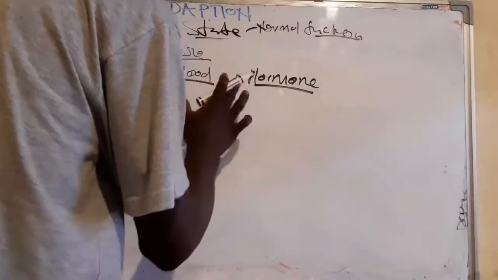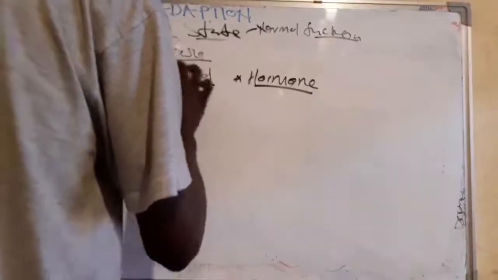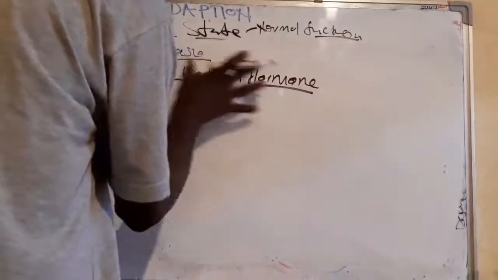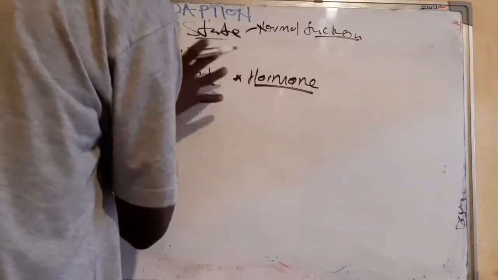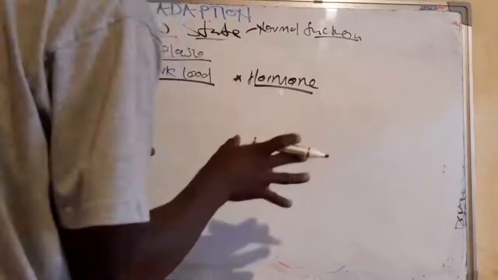When you talk about the workload and the hormone, these are the stimulus. Let's now consider what result it brings when this stimulates.